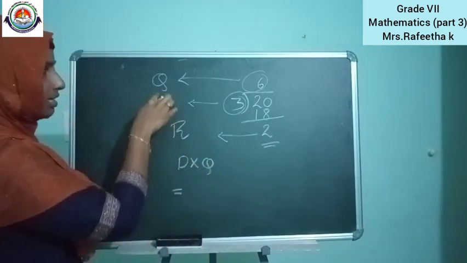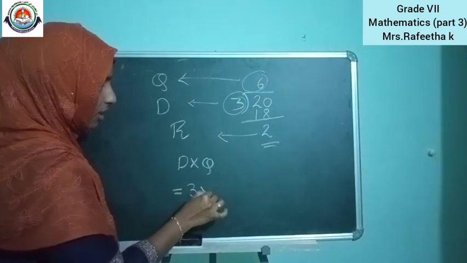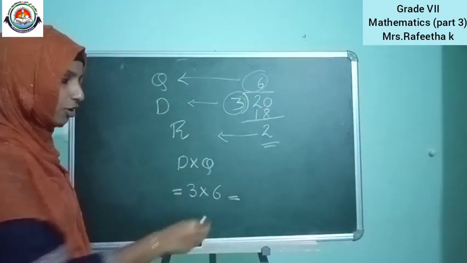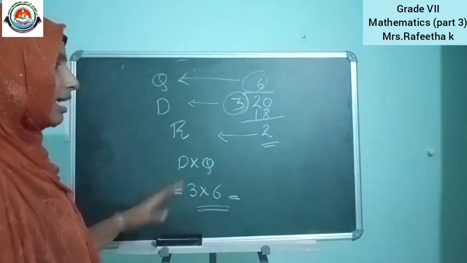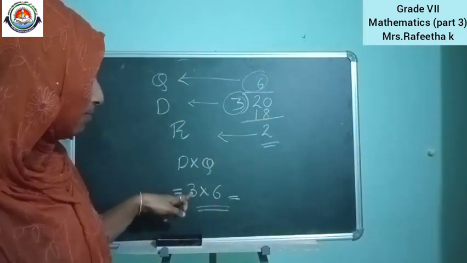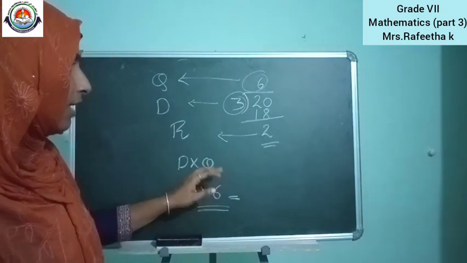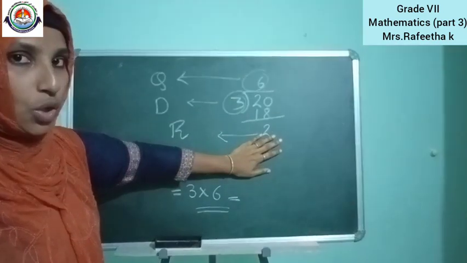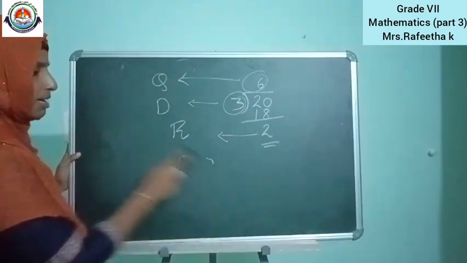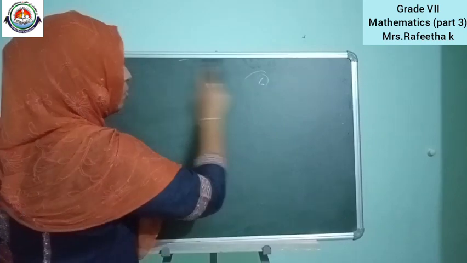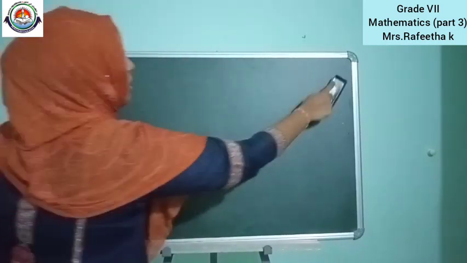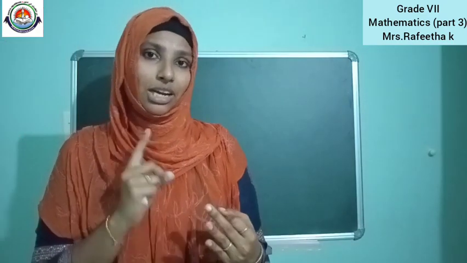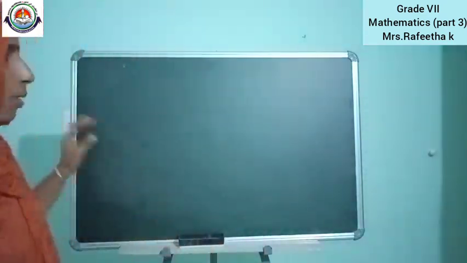What is the divisor here? Divisor is 3, into what is quotient? 6. 3 into 6. Okay, we want to check like this. If we multiply the divisor into quotient, the answer should be this 20, if the remainder is 0. You don't have to bother about this, I just mentioned it. I have shown you this only so that you can identify what is quotient, remainder and divisor.